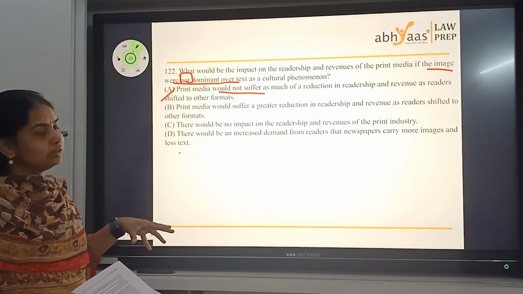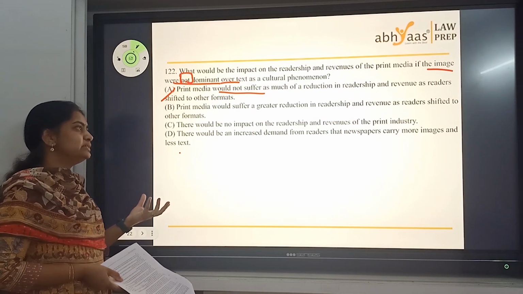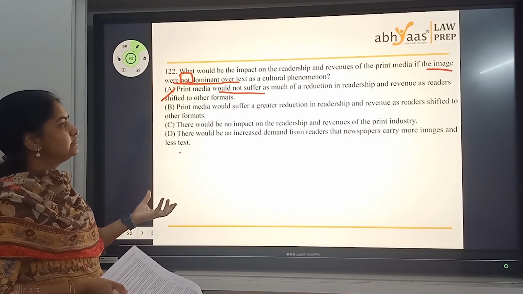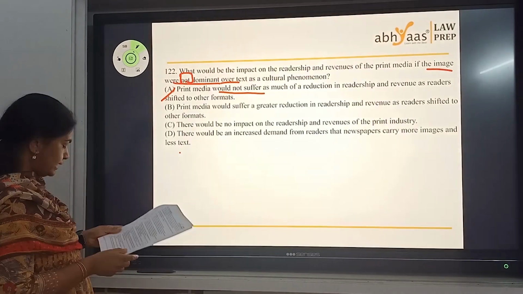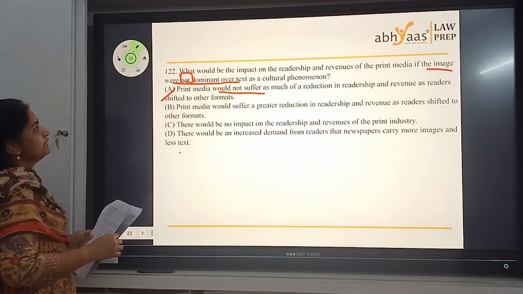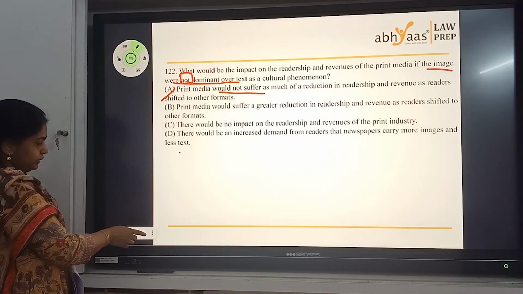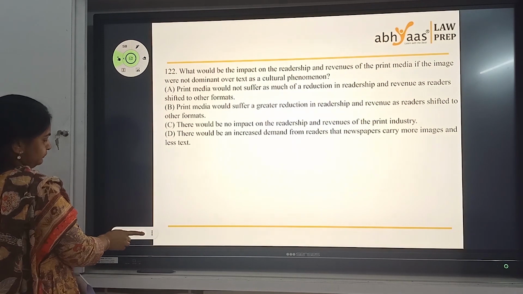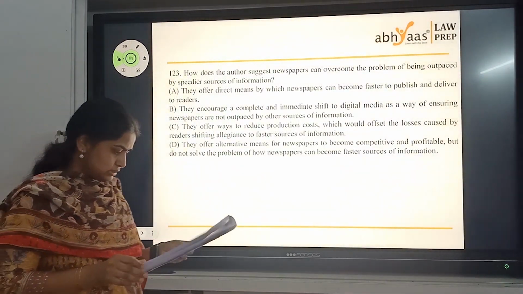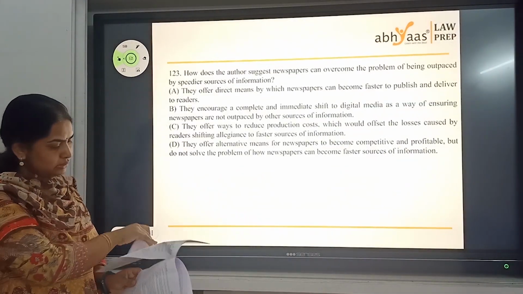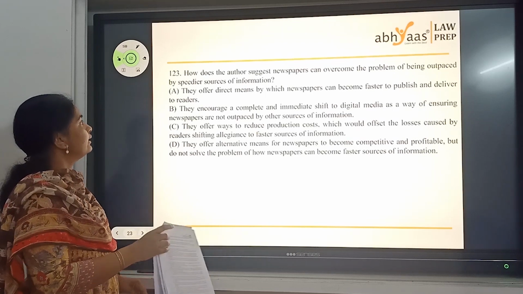They wouldn't suffer because people wouldn't be switching so much in terms of their readership aspect. So A is the answer for the 122nd question. Okay? So let's move on. I think this is 1, 2, 3, 4. Another question on this paragraph.